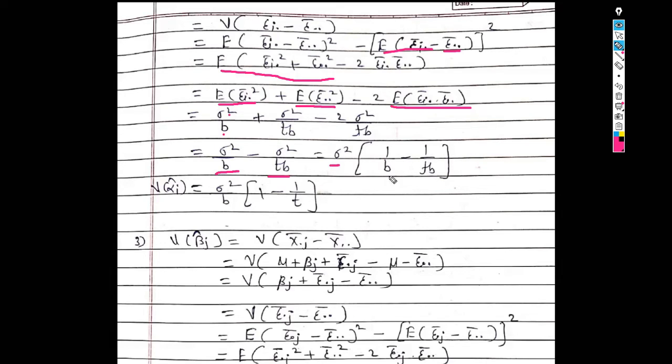Now take this 1 upon b outside the bracket. So we get sigma square upon b into, in bracket, 1 minus 1 upon t. So we get variance of alpha i hat equals sigma square upon b in bracket 1 minus 1 upon t. This is the variance for alpha i. Now we are going to discuss variance for beta j hat.